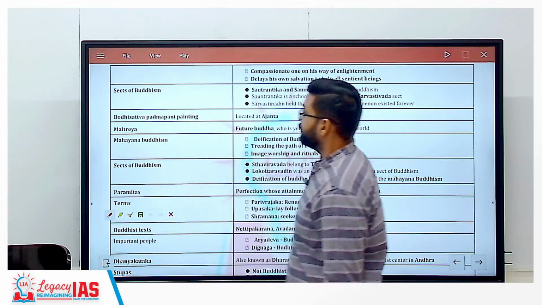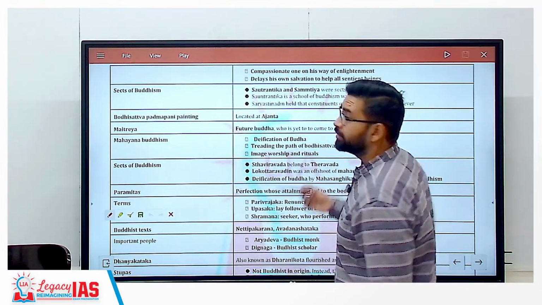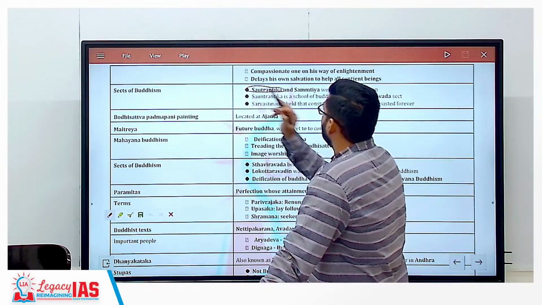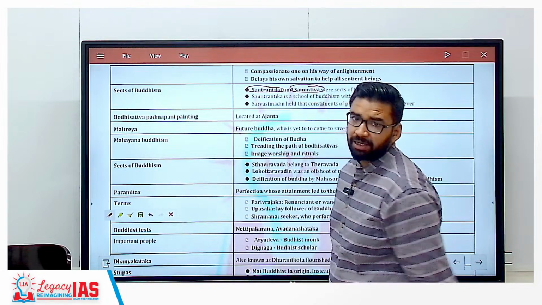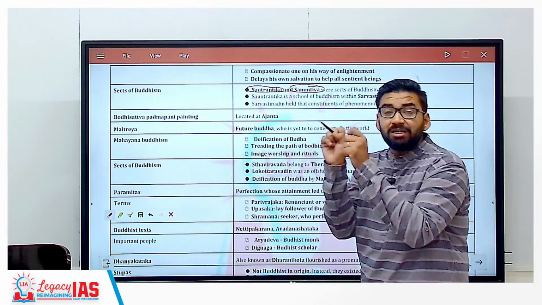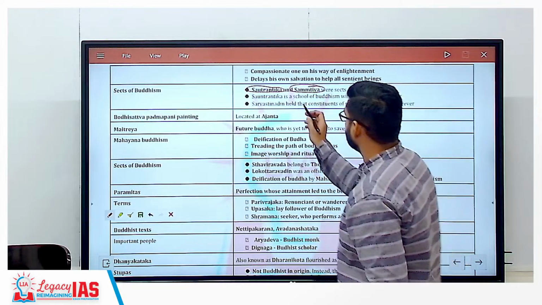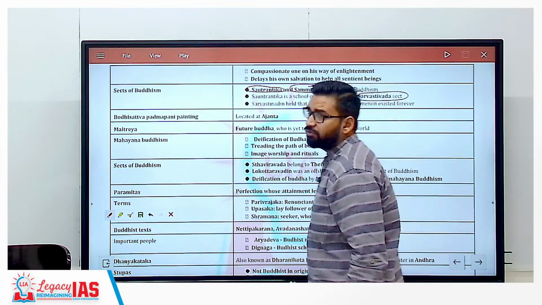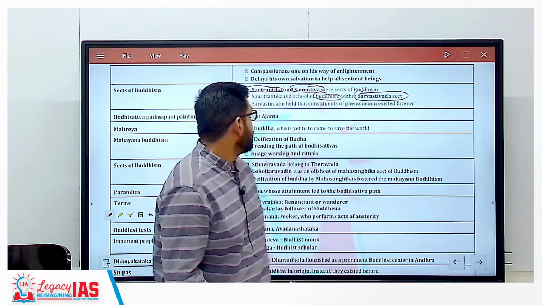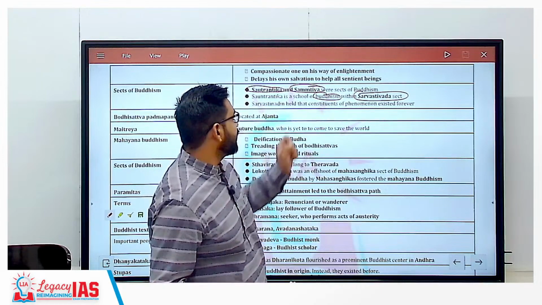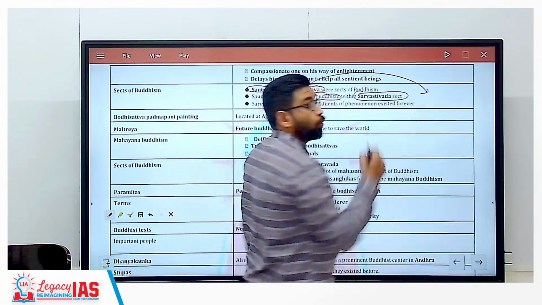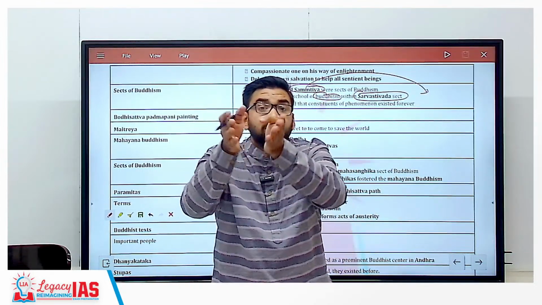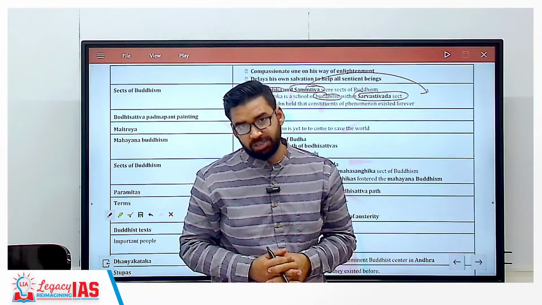Clear? Then sects of Buddhism. We discussed sects again. Here, as you can see, Sautrantika and Samkhya sect. These two were also sects of Buddhism. Sautrantika is a school of Buddhism within the Sarvastivada sect. Getting my point? Sarvastivadins. Now remember this thing. Samkhya means those who distinguish between the definite knowledge of Buddhism and the interpretative knowledge of Buddhism.